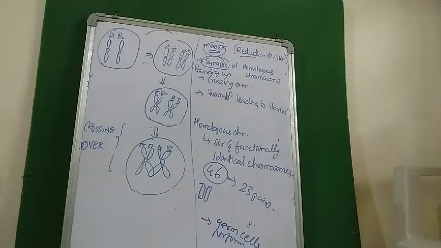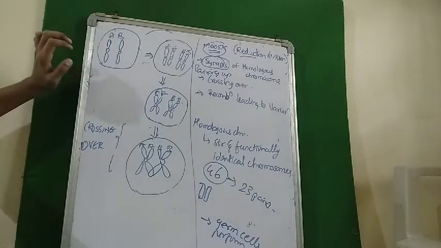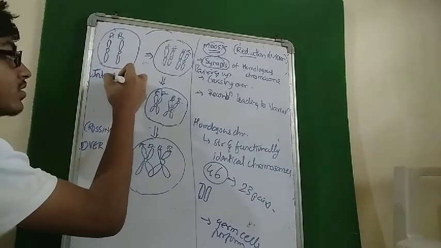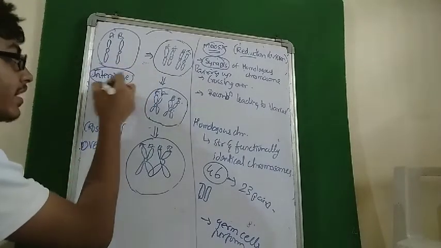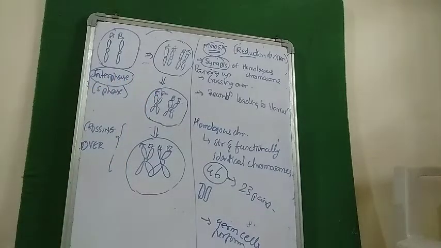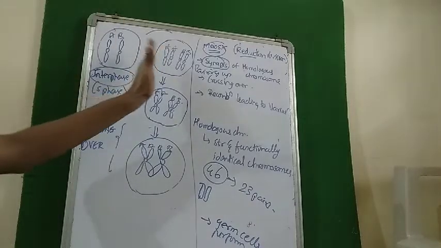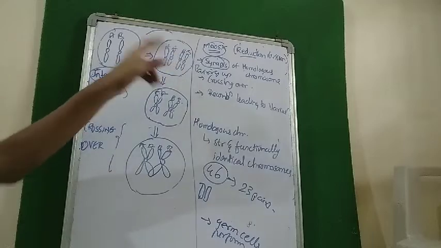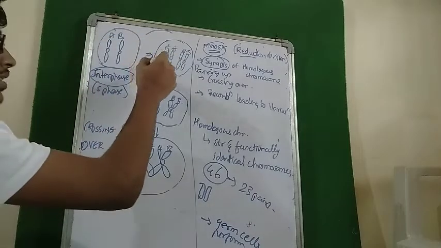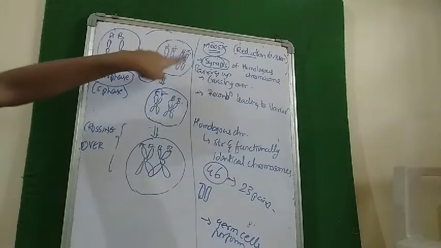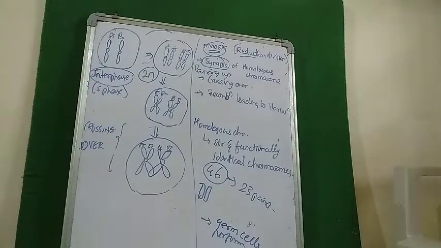Okay, these are the chromosomes. Let's see in interphase, and in S phase of interphase. Now what occurs in S phase? We have seen the chromosomal and DNA duplication. Due to this, the chromosome number increases. See, another copy of A has been produced, another copy of B has been produced. Now let us assume that this cell has 2n number of chromosomes.